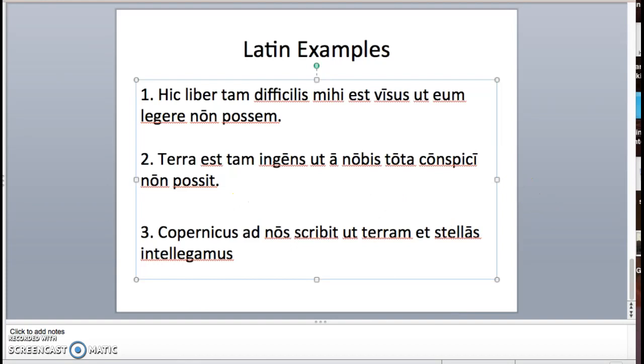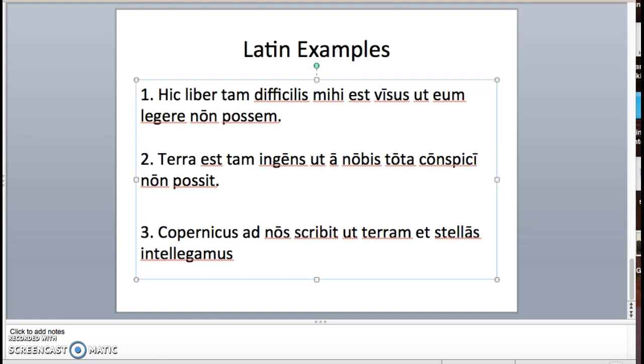Copernicus, subject, ad nos scribit, he writes to us, so that we might understand, intellegamus, the earth and stars, terram et stellas, accusative direct objects. You notice here that I translated this not as just that, but as so that, and I translated the subjunctive as we might, rather than just translating it in the indicative, because this is not a result clause.